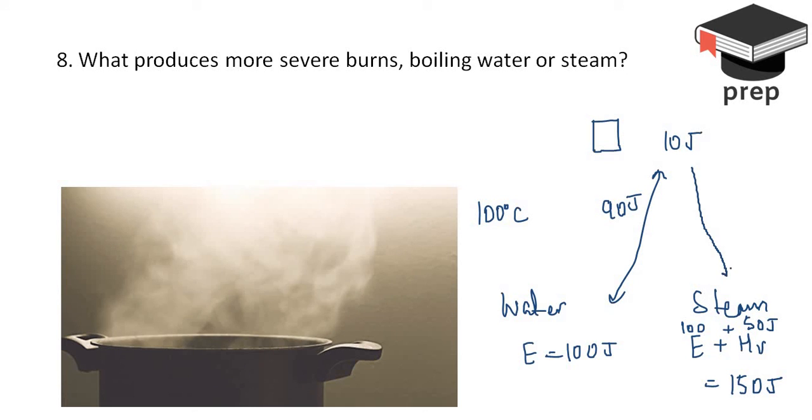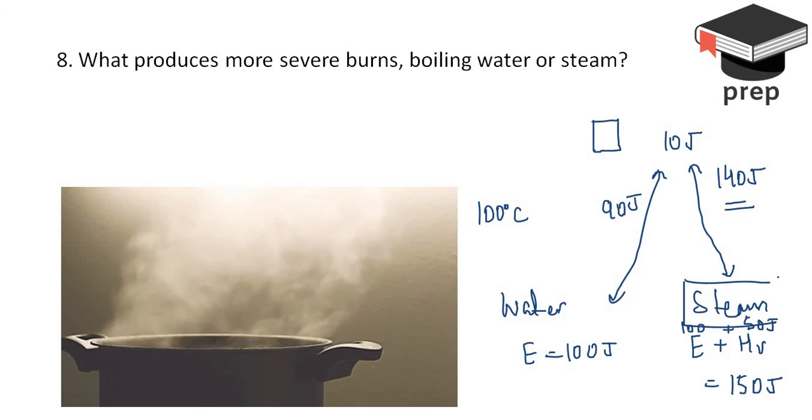But in this case, the heat energy difference is 140 joules. So you can clearly see, greater is the heat energy difference, the better will be the heating. So at the same temperature, it is the steam that will be a better heater, or in other terms, you can say it will be causing severe burns. I hope this part was clear.